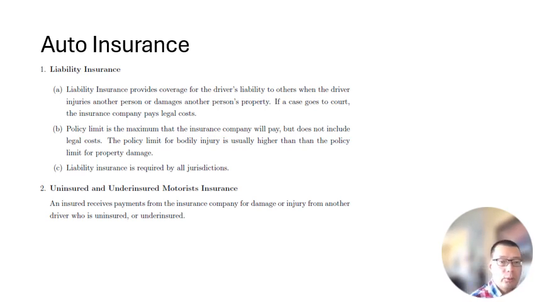Liability insurance is required by all jurisdictions, meaning if you have a car, you have to buy at least the liability insurance. I'm sure for those of you who own a car, you probably know this already. The second part of auto insurance is uninsured and underinsured motorist insurance. An insured receives payments from the insurance company for damage or injury from another driver who is uninsured or underinsured.